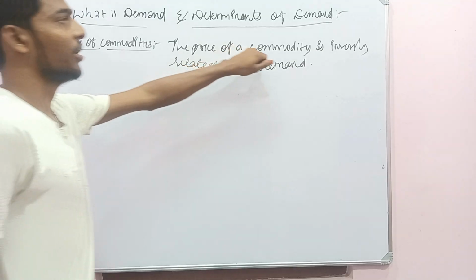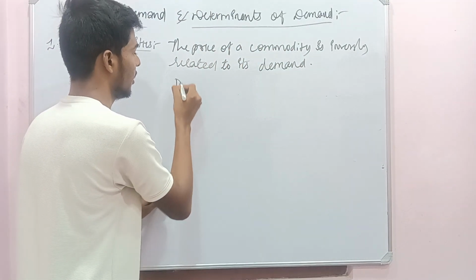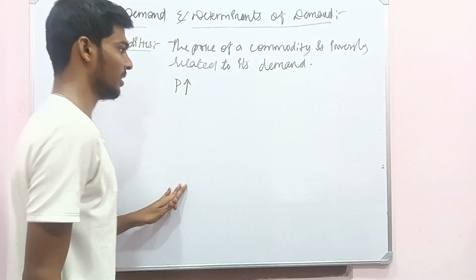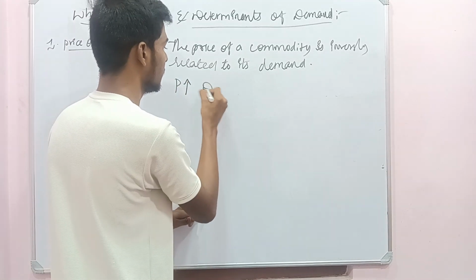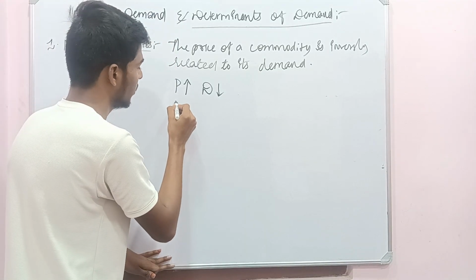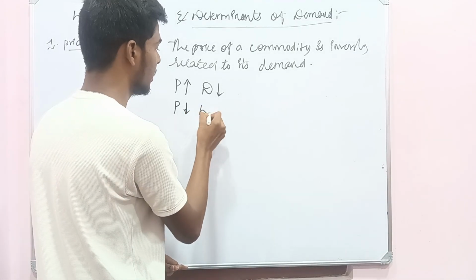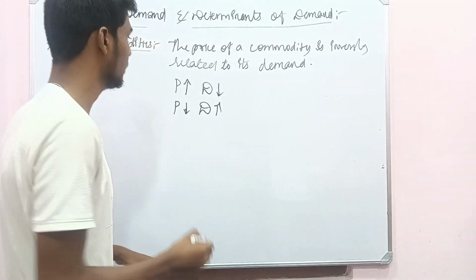It is inversely related because if the price of a commodity increases, the demand for the commodity decreases. If the price decreases, the demand for the commodity increases.